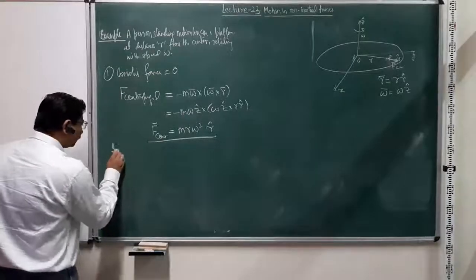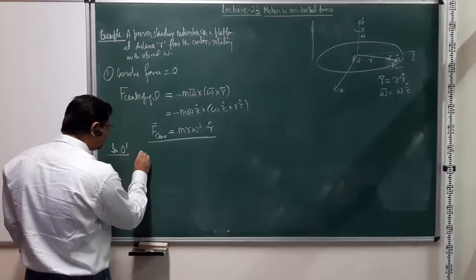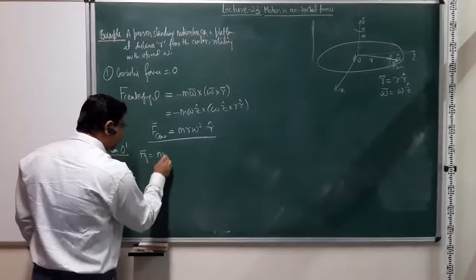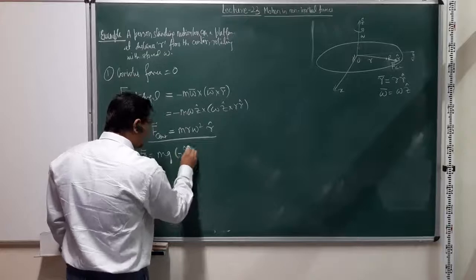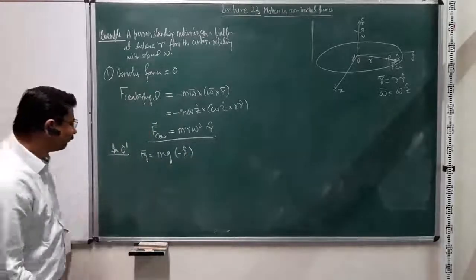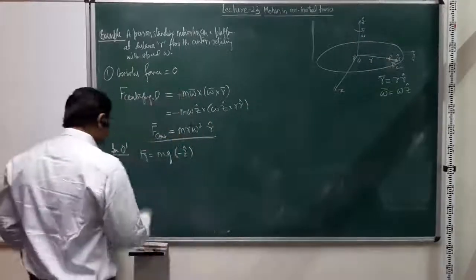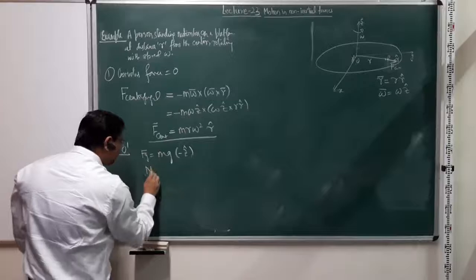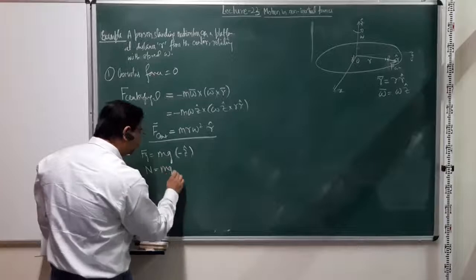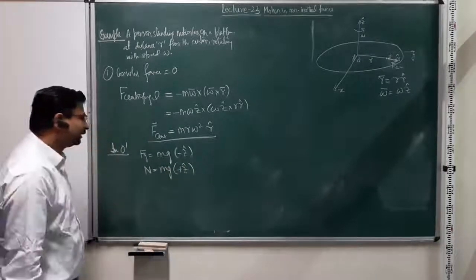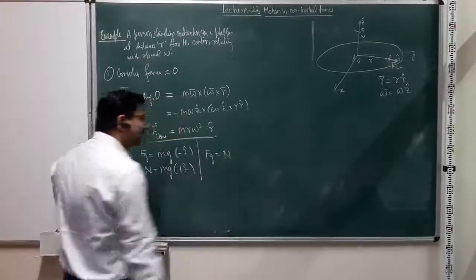So in O prime, the existing forces that we see are F g, which is equal to m g, right? And in this case, it will be in the negative z cap direction. That's a physical force. Since the person is not going up or down from the carousel or from the platform, this will be balanced by the normal reaction, which is also equal to m g but in the positive z direction, such that F g is equal to N, right?